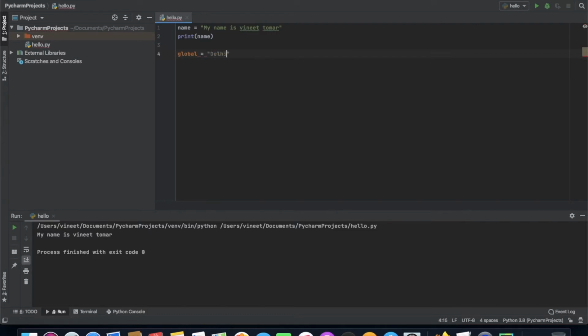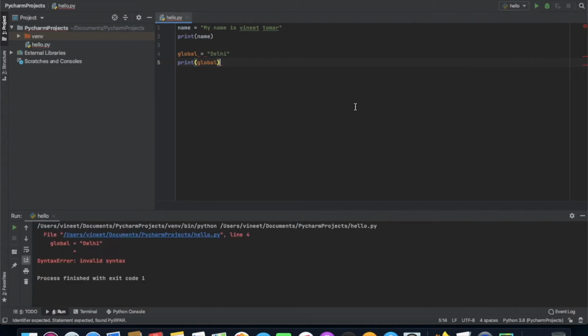Now I'm gonna print global to see what my location is. So let me run this. See what it is showing: invalid syntax. What is the invalid syntax? This global. We can't assign any value to a reserved keyword. Otherwise, it will prompt an error.